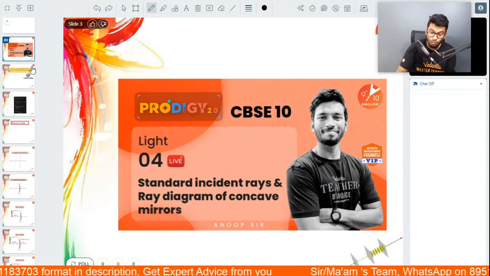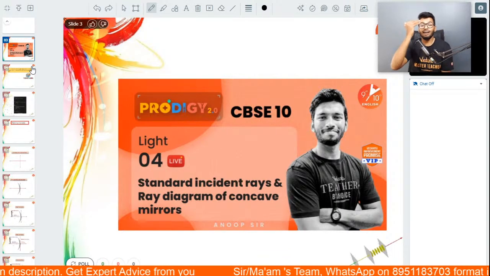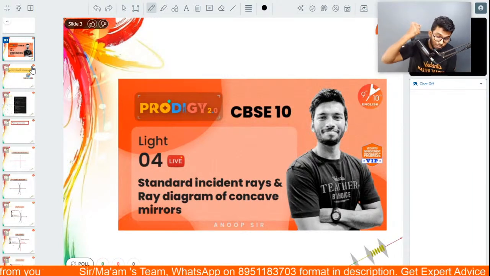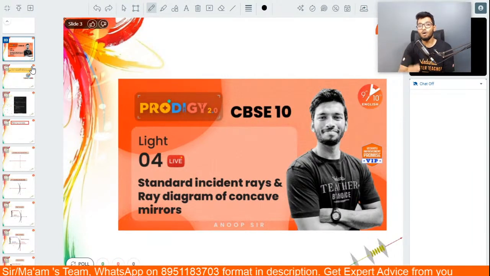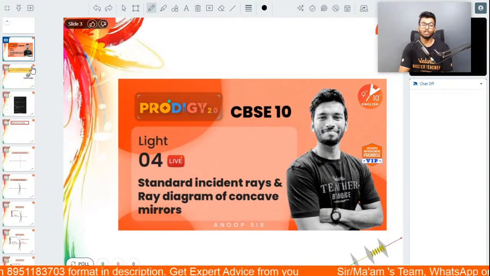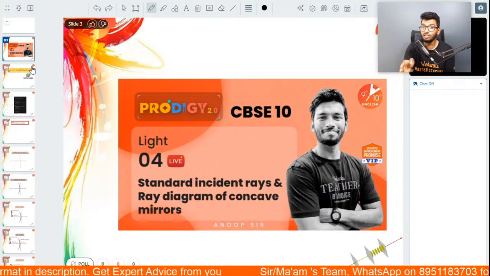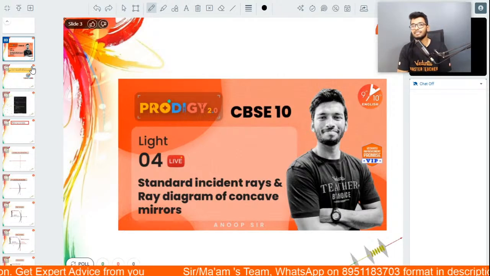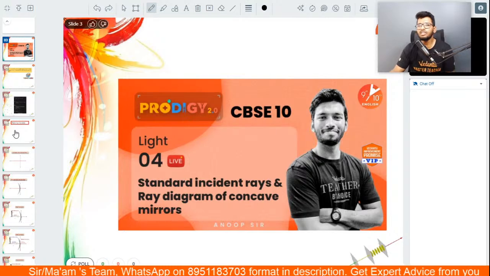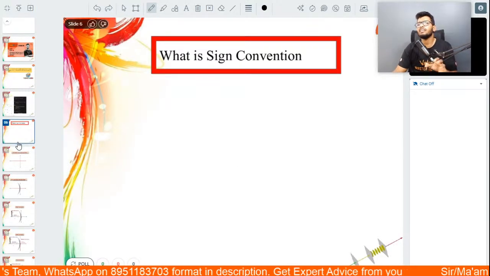100%, mark my words. I can give you a notary paper with my sign on it. Absolutely, you are going to have questions based on ray diagrams. So it is vital, not important, it is vital that you understand this. But in order to truly understand ray diagrams, you must first understand the sign convention.